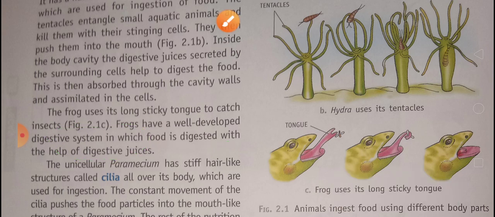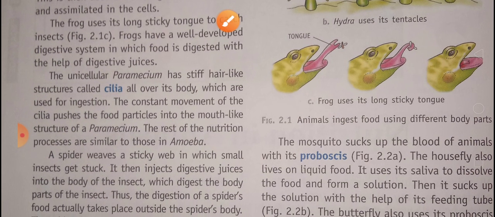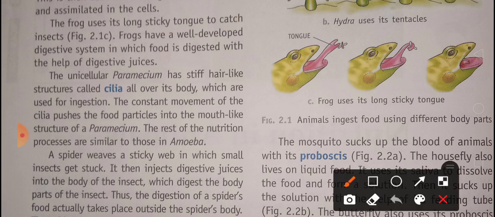Like this, paramecium also. Paramecium is a unicellular animal, and it has hair-like structures around the cell, which are called cilia. These cilia are used for ingestion.